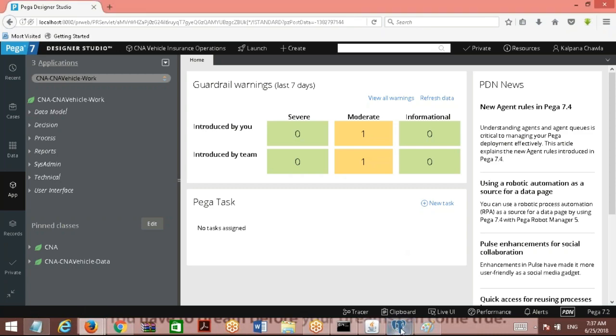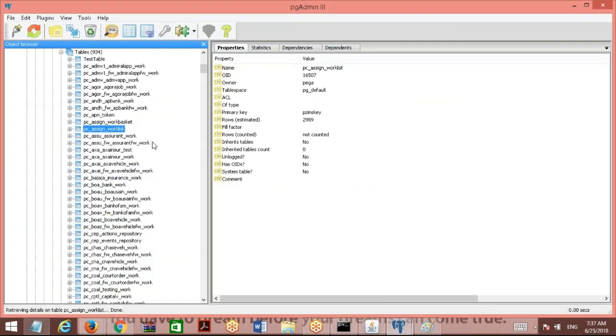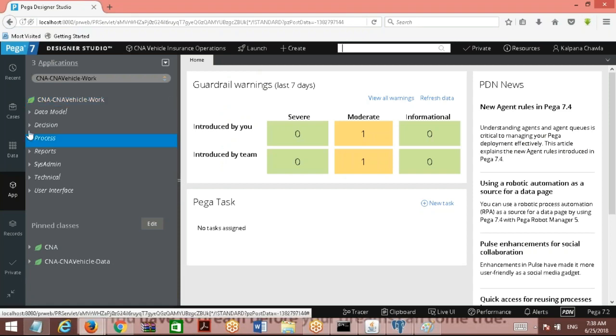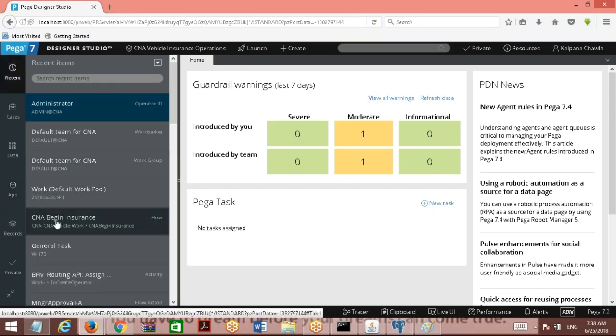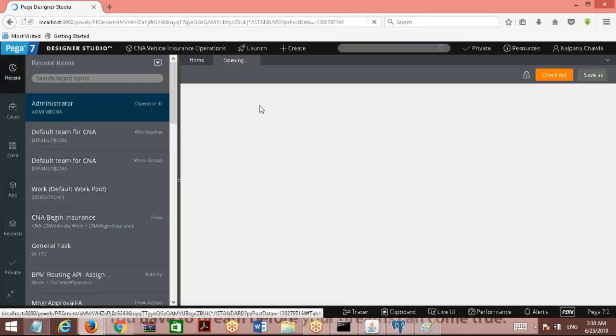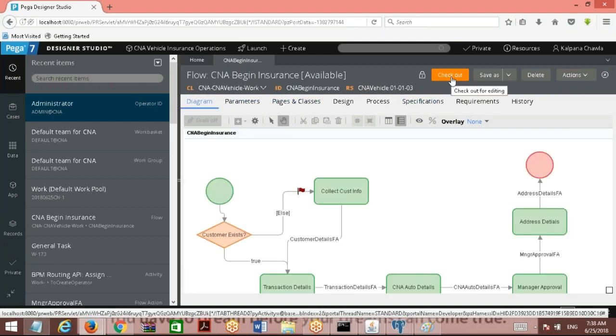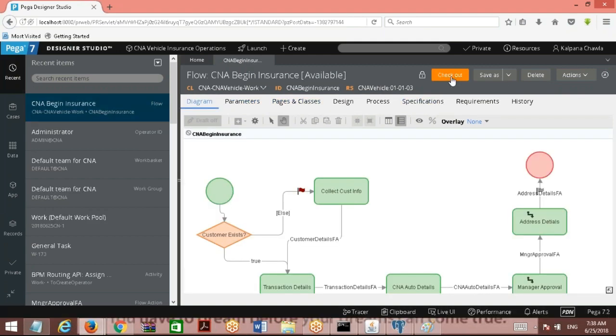So here we go. If you go to the backend database, similar to the assign worklist, suppose you route an assignment to a work basket. Let me open one of the existing flows. So this is the flow that we are working on.